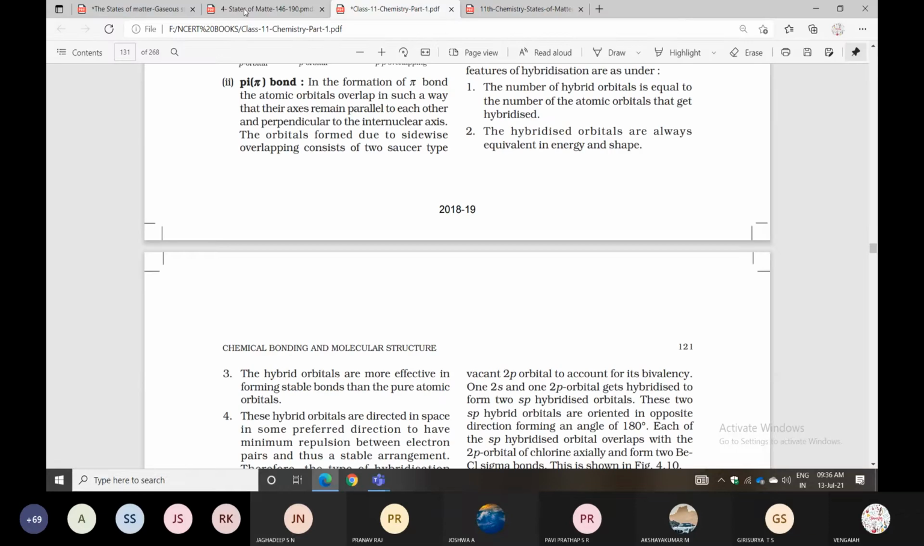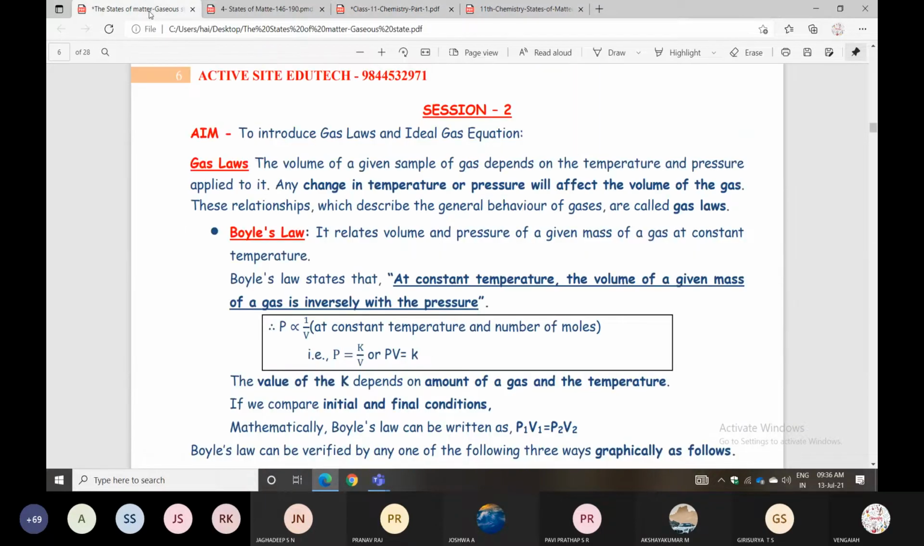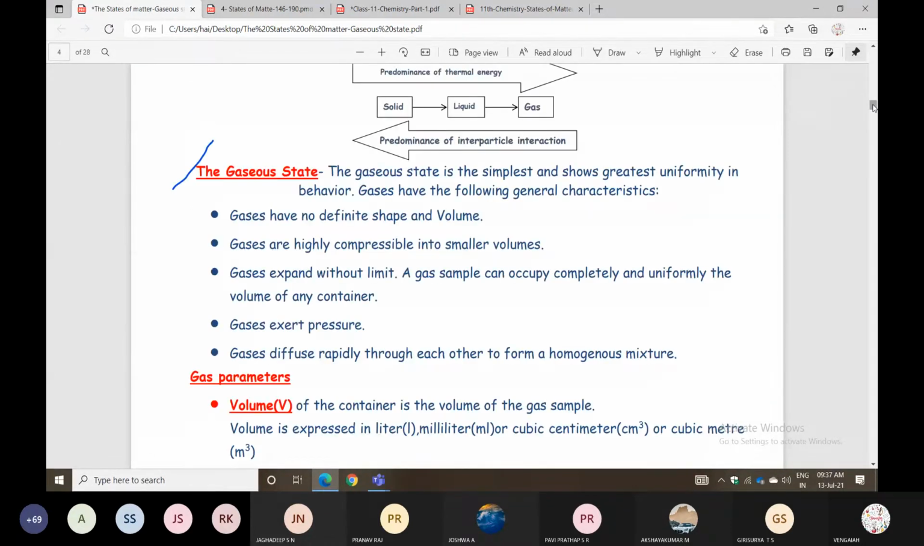So listen about dipole interactions. Dipole interactions. Dipole is nothing but polar compounds. Polar compounds will be there. So you can take between two polar compounds.